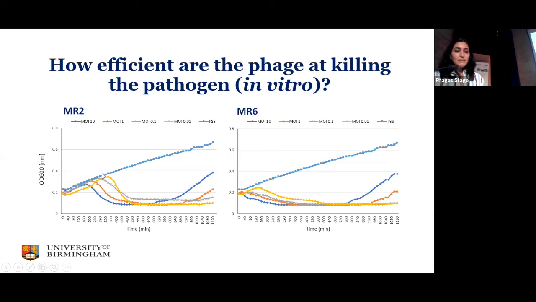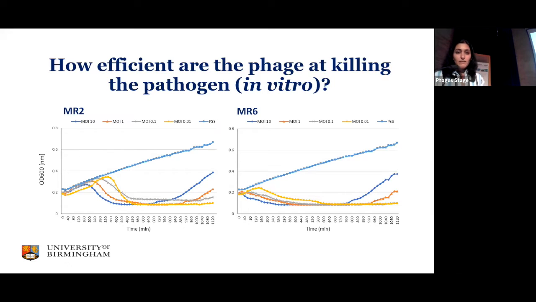With the lowest phage concentration we used, it takes time to reduce the bacterial population, but hardly any phage resistance appears during the 24-hour experiment. It was quite the same for phage MR6 and other phages that we used individually.